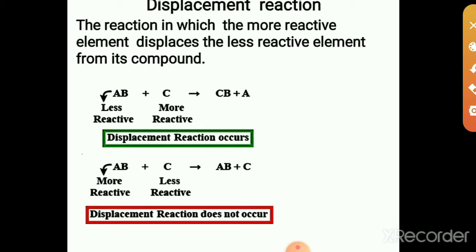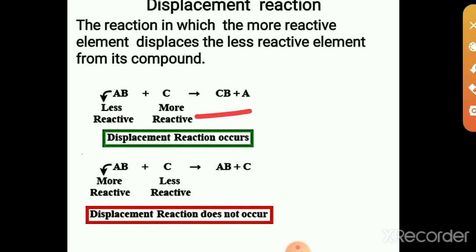Then compared to A and C, the more reactive one is C. Then C displaces A and comes into the position of A, and the equation becomes CB.